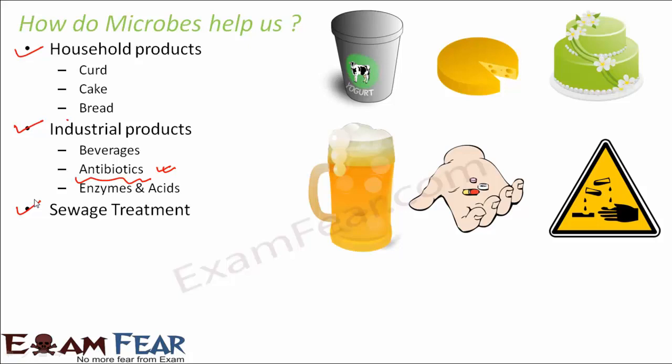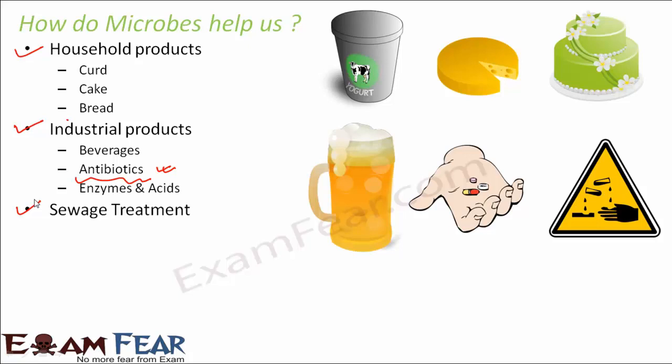A sewage is treated with primary treatment and then followed by secondary treatment, in which all the harmful substances which are present in sewage get converted into less harmful substances, and then they are disposed of to the water bodies. So in that case the water bodies are not polluted to that extent.